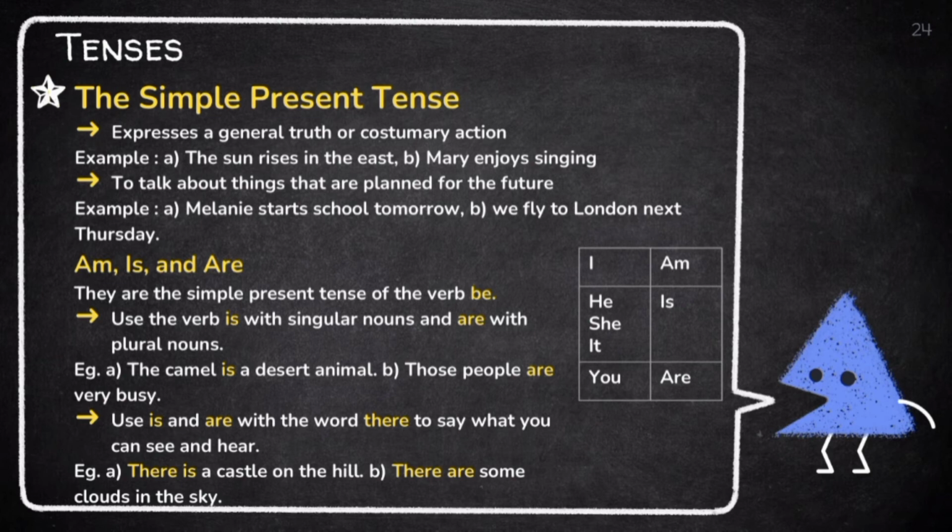And next, am, is, and are. They are the simple present tense of the verb be. Use the verb is with a singular noun and are with a plural noun. For example, the camel is a desert animal. Use is and are with the word there to say what you can see and hear. For example, there is a castle on the hill. There are some clouds in the sky.